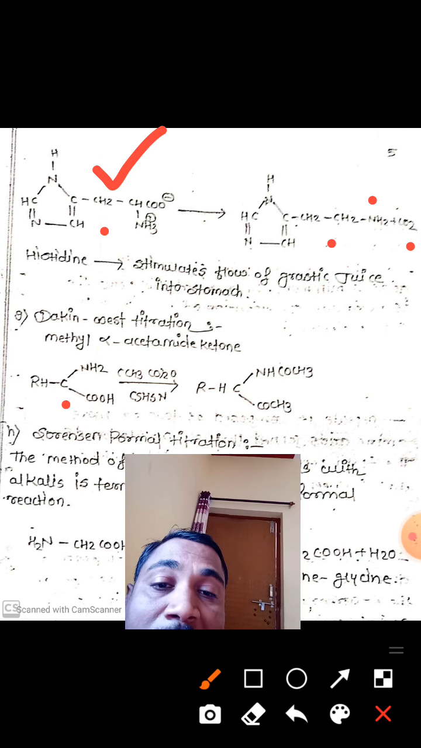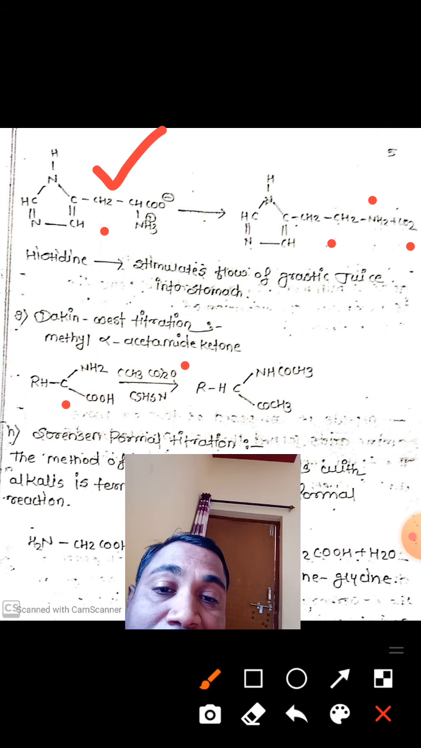Now the next reaction, the Dakin-West reaction, giving a methyl alpha-acetamido ketone. Here the alpha amino acid is acetylated by using acetic anhydride in the presence of pyridine. That means when the alpha amino acid is reacted with acetic anhydride in the presence of pyridine, it gives a methyl alpha-acetamido ketone type of compound.